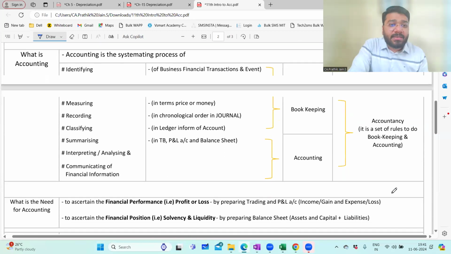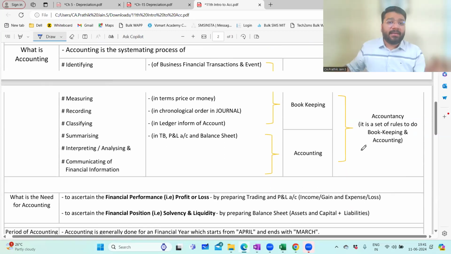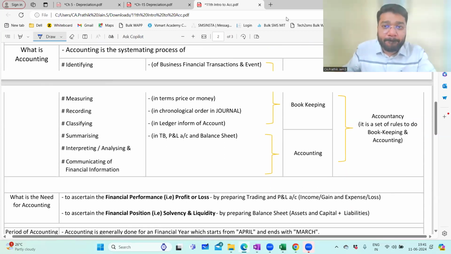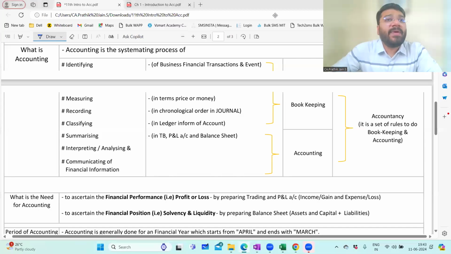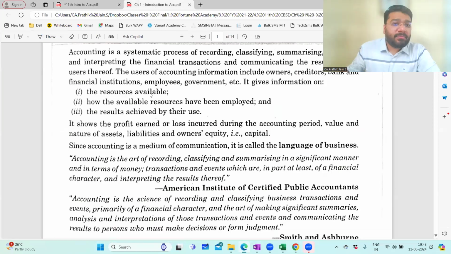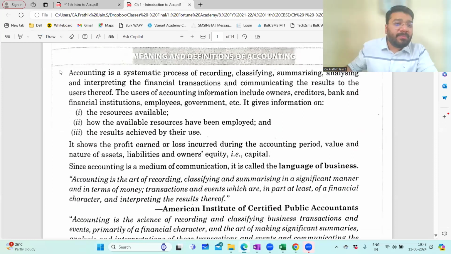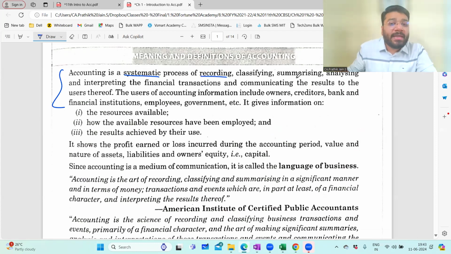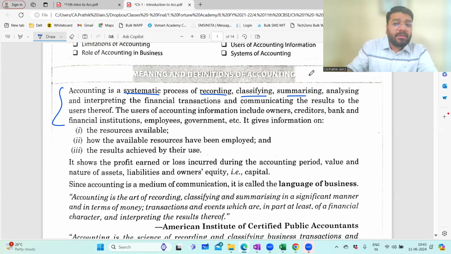Now, I'll start reading this technically. Now, guys, we're going to technically understand what accounting is all about. This is a definition. If you look at the T.S. Grewal book, multiple definitions are given for accounting. Accounting is a systematic process of recording, classifying, summarizing, analyzing, interpreting financial transactions, and communicating the results thereof.